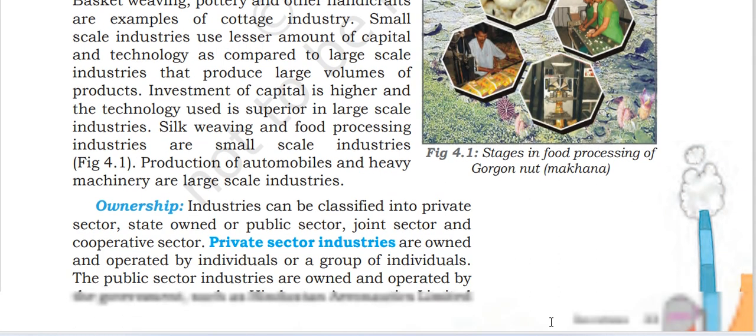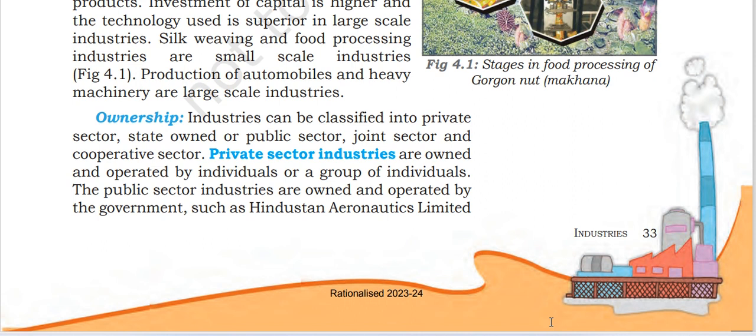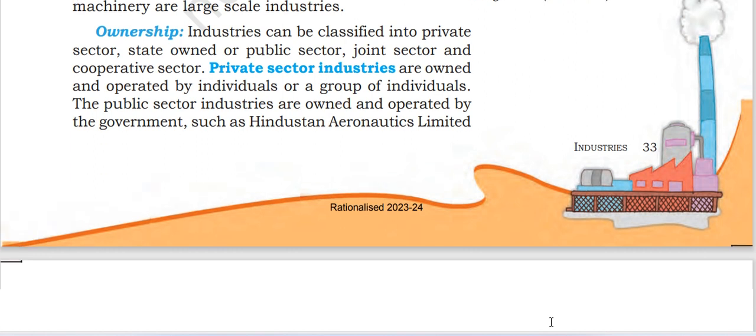Production of automobile and heavy machinery are large-scale industry. Ownership. Industries can be classified into private sector, state-owned, public sector, joint sector, cooperative sector. Private sector industries are owned and operated by individual or a group of individuals.